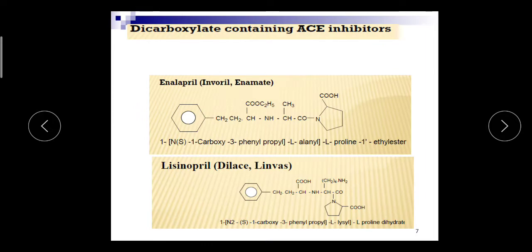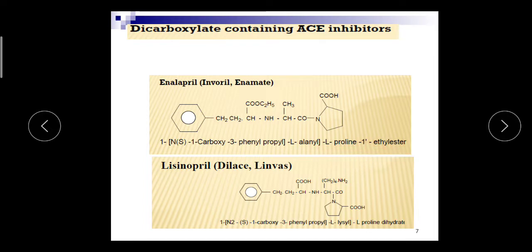The second category or second class is dicarboxylate-containing ACE inhibitors. Captopril comes under sulfhydryl-containing ACE inhibitors. Now the second class is dicarboxylate-containing ACE inhibitors. Examples are enalapril and lisinopril. So this is the structure of enalapril. The IUPAC name is 1-[(1-carboxy-3-phenylpropyl)-L-alanyl]-L-proline 1-ethyl